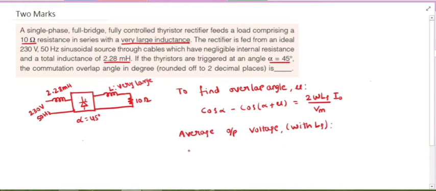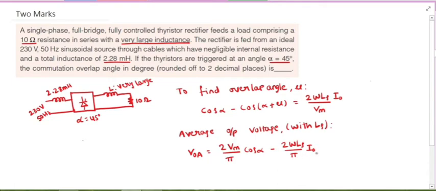So with Ls, the average output voltage V naught average is equal to 2 Vm by pi cos alpha minus 2 omega Ls by pi into I naught. Why? Because if there is no source inductance, the average output voltage for highly inductive load is 2 Vm by pi cos alpha. But because of the source inductance, there is a loss in the average output voltage. That loss is 2 omega Ls by pi into I naught.